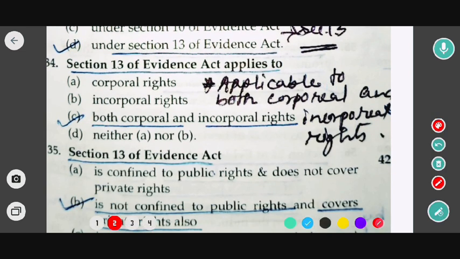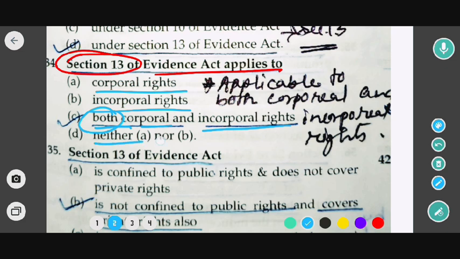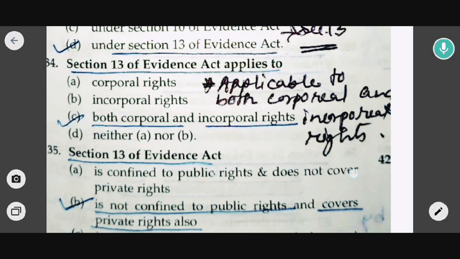Next question: Section 13 of the Indian Evidence Act applies to which of the following? Options are corporeal right, incorporeal right, both corporeal and incorporeal right, and neither A nor B. So the correct option would be option C, that is both corporeal and incorporeal right. Now moving to the next question.